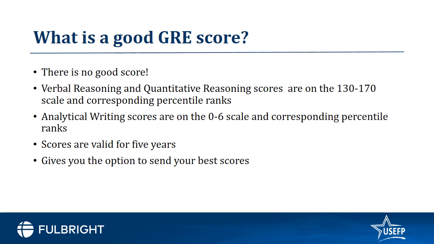And this information you're going to find on universities' websites. This is work that you need to do by yourself, to identify what a good score is going to look like for you. The verbal reasoning and quantitative reasoning scores are on a scale of 130 to 170, and they have corresponding percentile ranks.